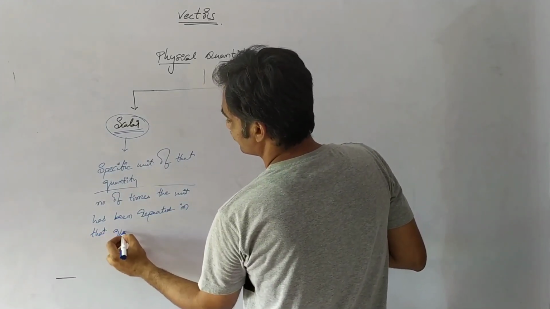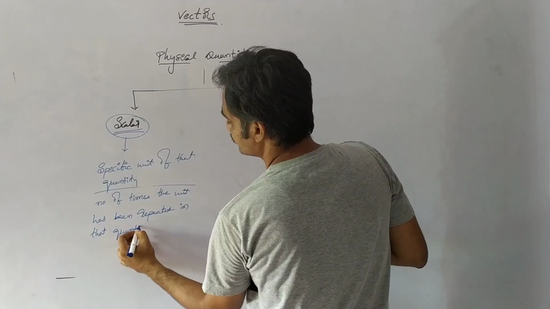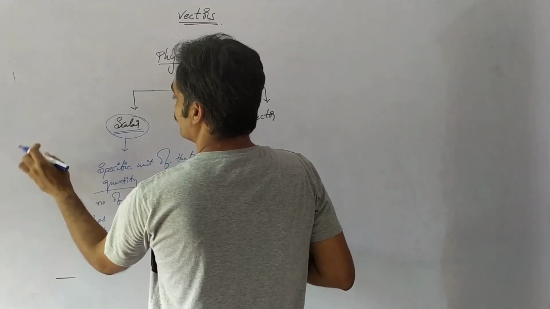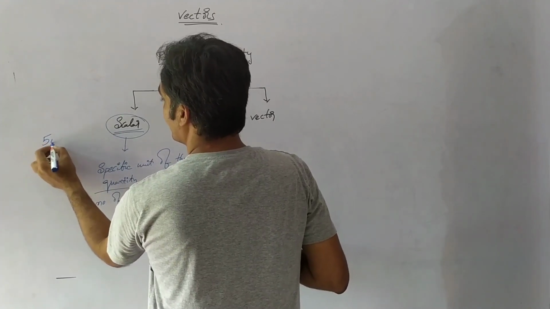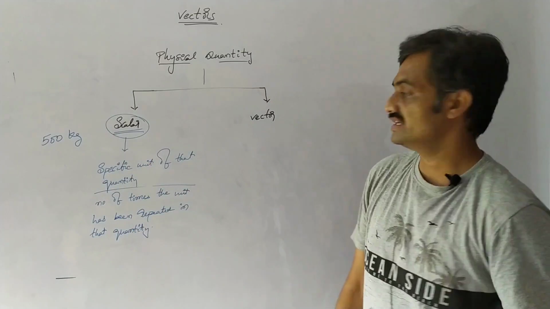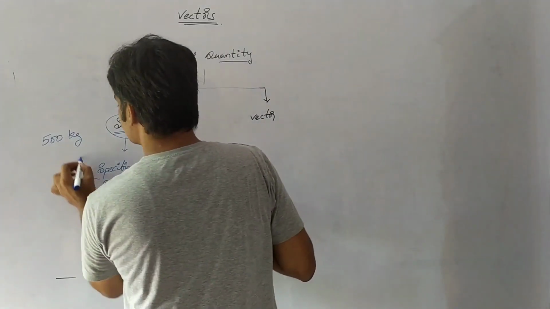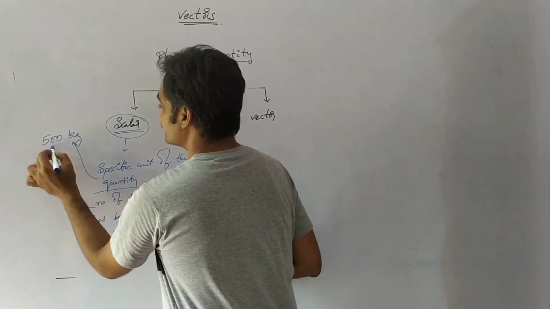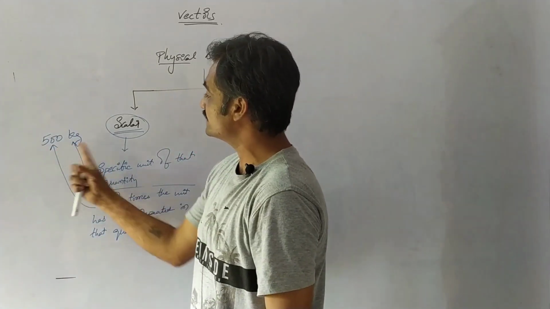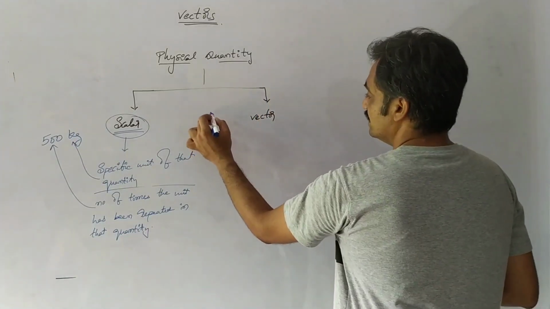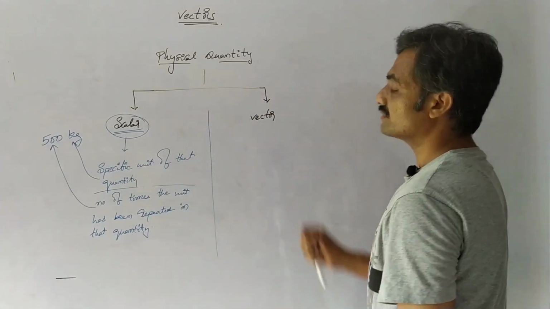Let us give an example regarding this. Let us consider a body weighs 500 kg. Here kg represents the specific unit of that quantity, and 500 represents the number of times the unit has been repeated in this quantity. Now we are going to discuss vector quantity.